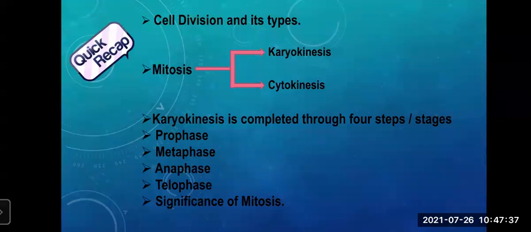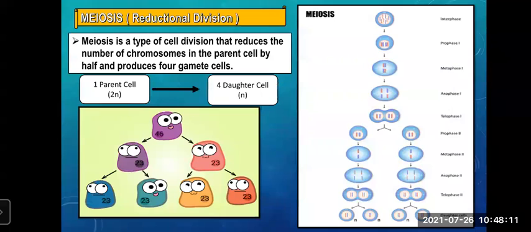Then further, we studied that karyokinesis is completed through 4 stages, namely prophase, metaphase, anaphase, and telophase. And then we studied those 4 stages in detail. Then at the end, we studied cytokinesis and the significance of mitosis. So all these topics were covered during the previous session.